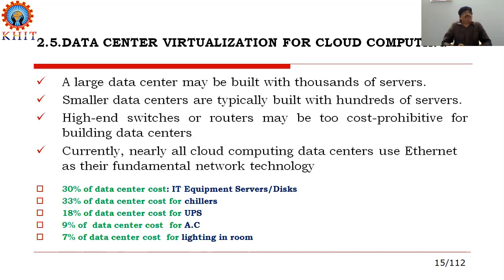If we want to host the data and retrieve the data through smaller or large data centers, we need to maintain high-end switches or routers. Otherwise, the traffic will be more, and sometimes there is a probability of server failure. Currently, all cloud computing data centers are using Ethernet technology for their networking, for providing security.